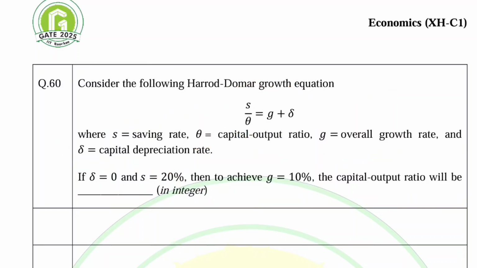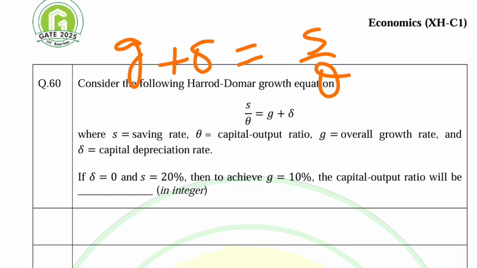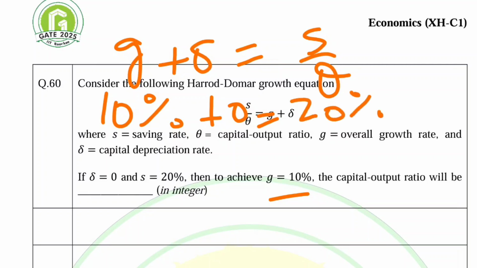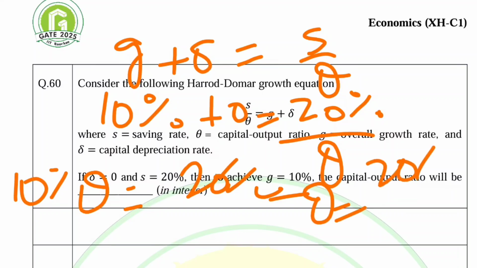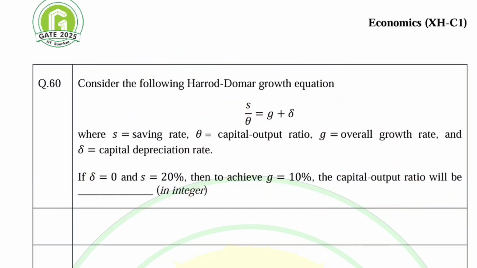So we have G plus delta is equal to S upon theta. Growth rate is 10%, depreciation is 0, so plus 0 is equal to savings rate 20% upon theta, and we are supposed to find out the value of theta. So 10% times theta will be equal to 20%. Solving for theta will be 20% divided by 10%. It will be 2, the capital output ratio.